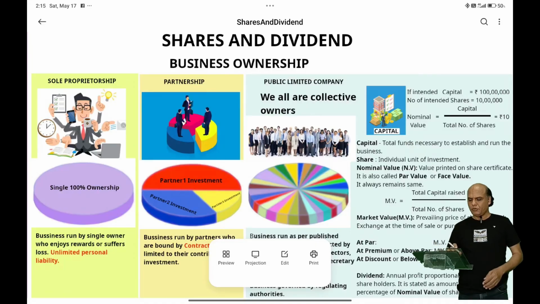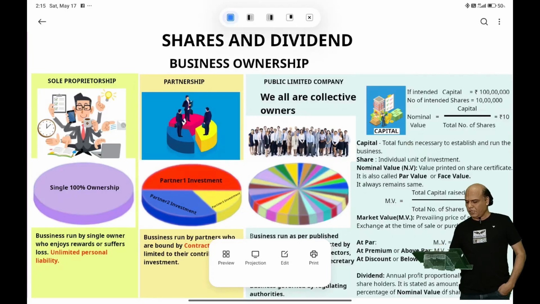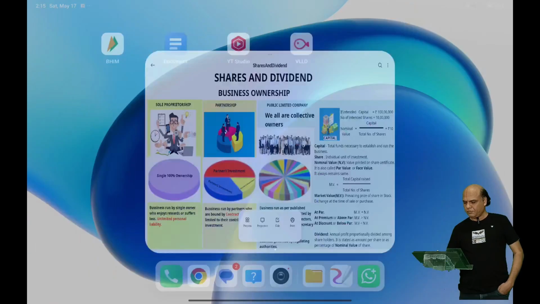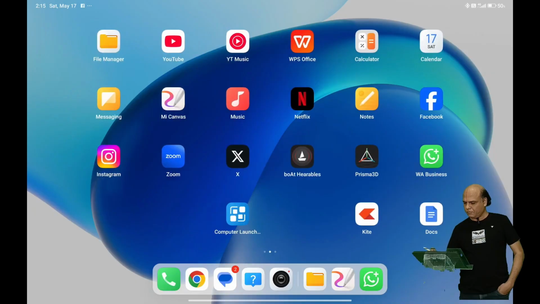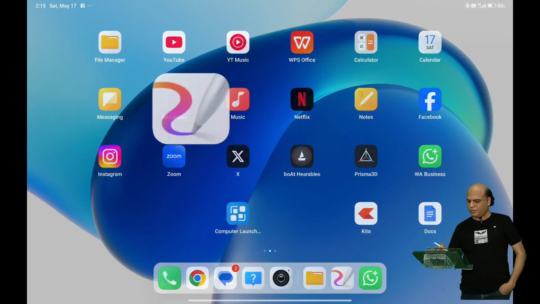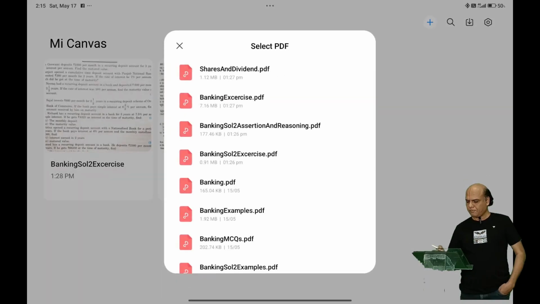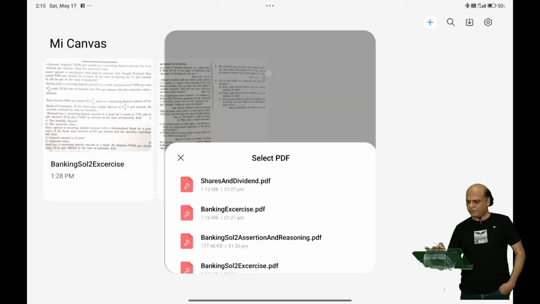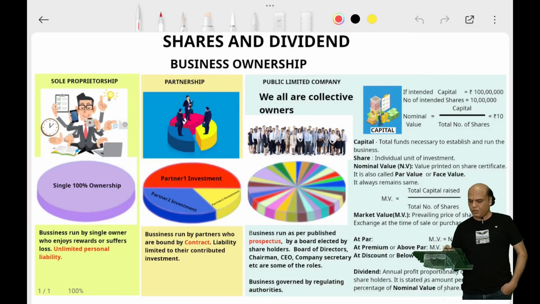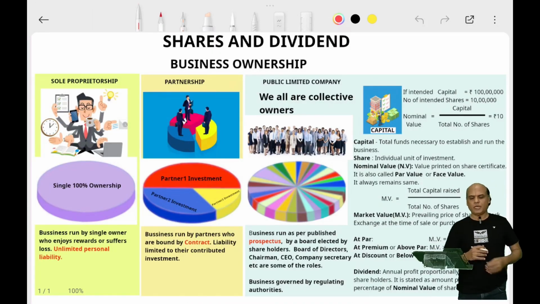The first one is sole proprietorship. Just hold on. Let me pull up the PDF for you. Okay, so the first one is sole proprietorship.